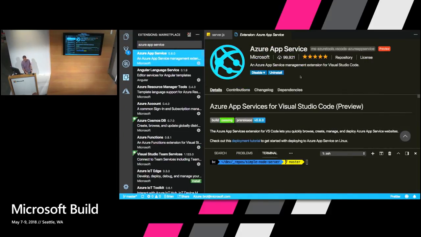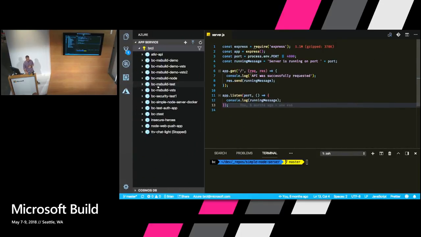And that's the extension that we would use. You can install that directly, or there's an extension pack you can leverage that includes this as well, along with some other goodies. And it will show up under this activity bar icon for Azure. From there, the app service, you would log into it. I've done that already. It shows you all your various subscriptions that you may have within Azure, and all the, as you can see, I've been testing this demo quite a bit, all the different instances of Azure App Service